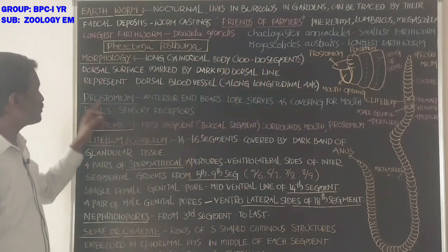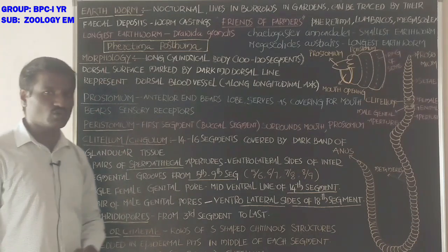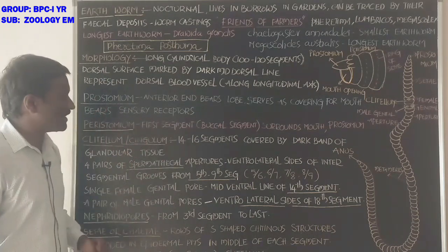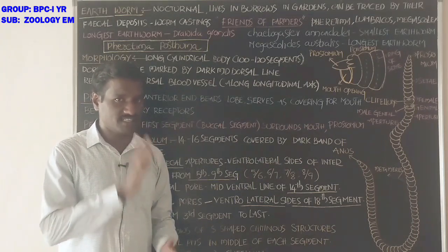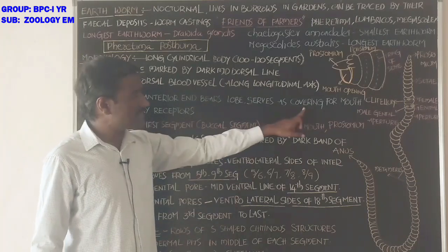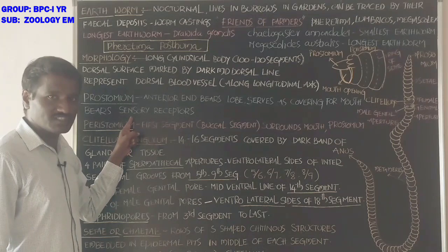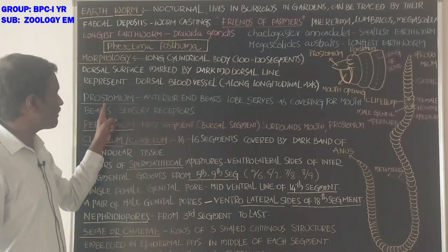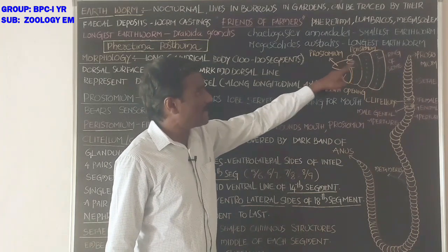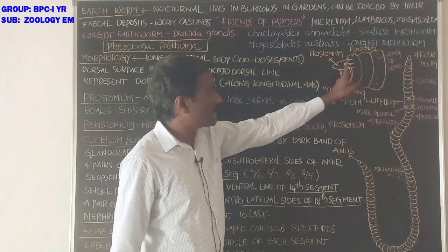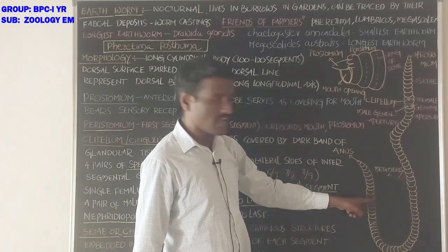Next, students, prostomium. In the morphology, what is the meaning of prostomium? Prostomium means the anterior end bears a lobe-like structure. It serves as a covering for the mouth and also bears sensory receptors. That is called prostomium. This is the anterior end, and this is the posterior end of the earthworm.